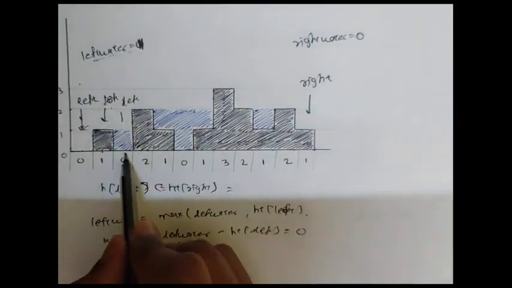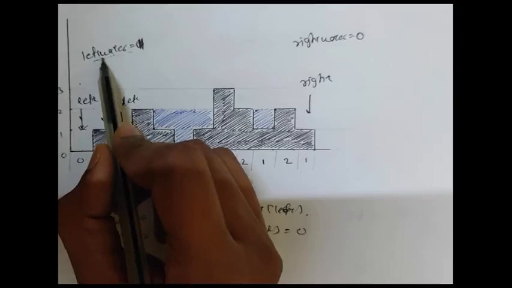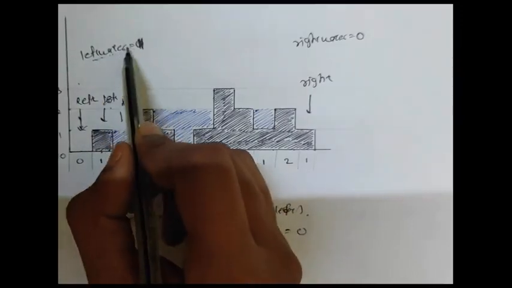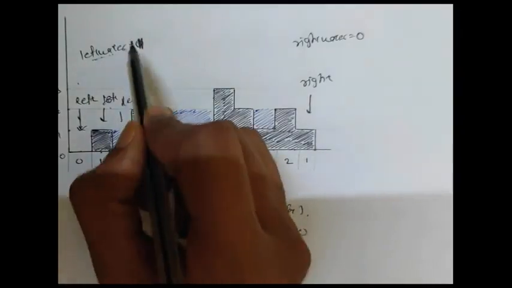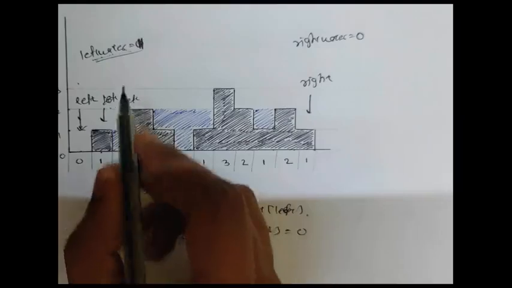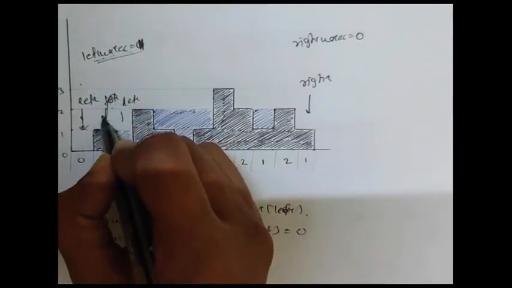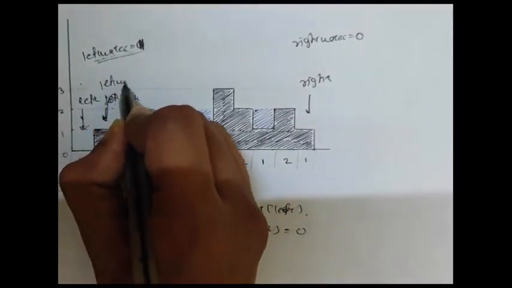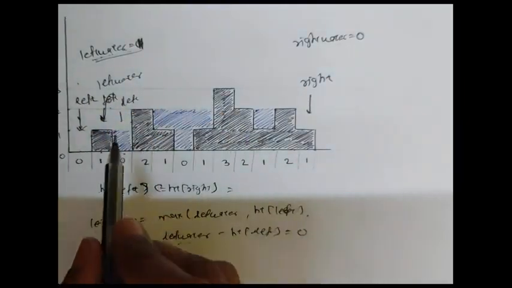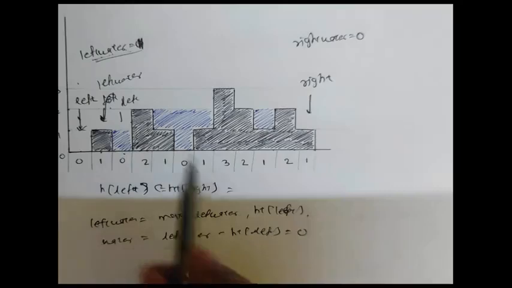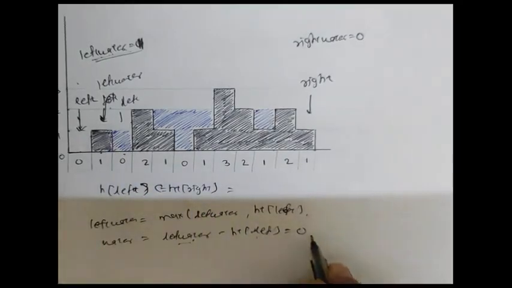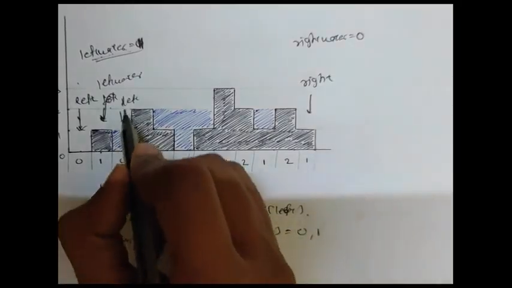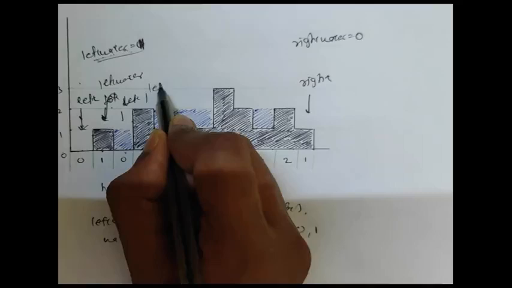Now height of left is 0 and the left water is 1. So the left water will be the maximum of them, means 1 and 0. The maximum is 1. So left water is 1. Means left water is pointing up to here. So the water will be the left water minus height of left, which is 1. So now water is 1. So again move the left here.